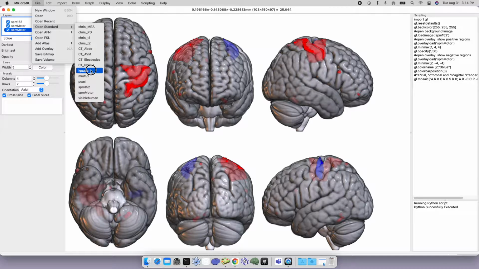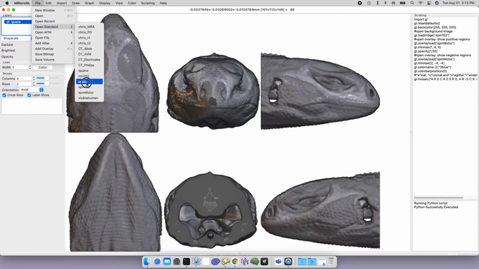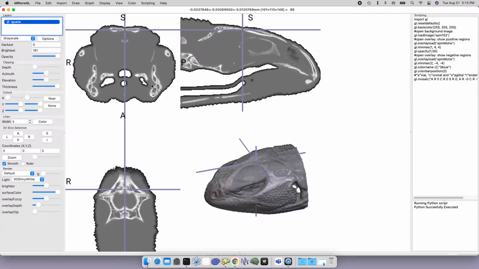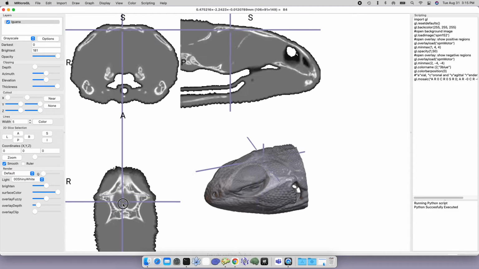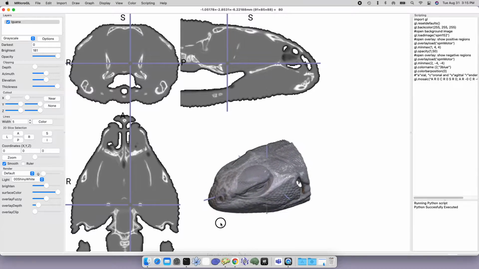One of the things that we've improved a lot is the ability to import images from places like DigiSource and MorphoSource that include CT scans of high resolution images. From the File menu, Open Standard, I can choose the iguana image. Let's display this using one of the new views in the Display menu called Multiplanar Axial plus Coronal plus Sagittal plus Rendering. If you choose this option, it will now show you each individual slice as well as a rendering at the same time.